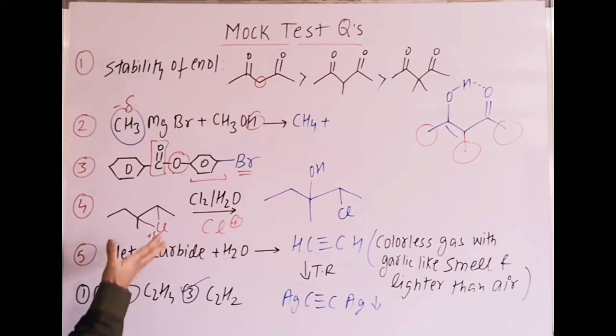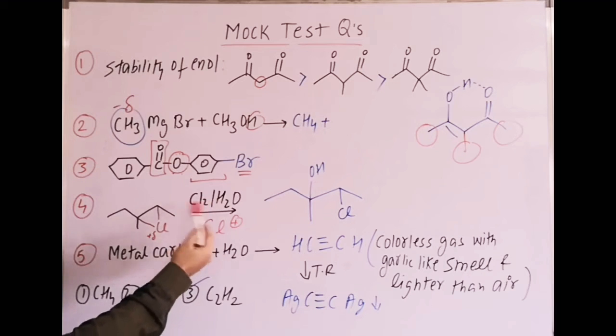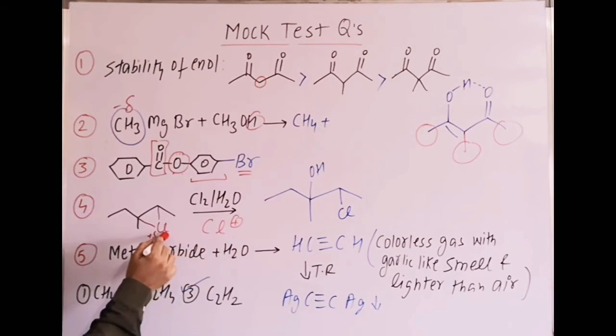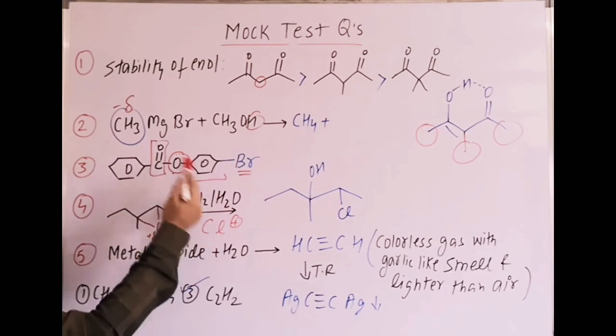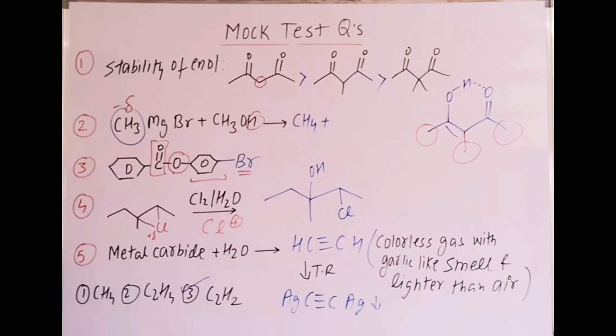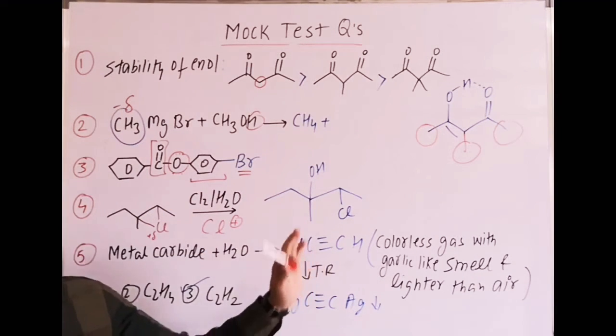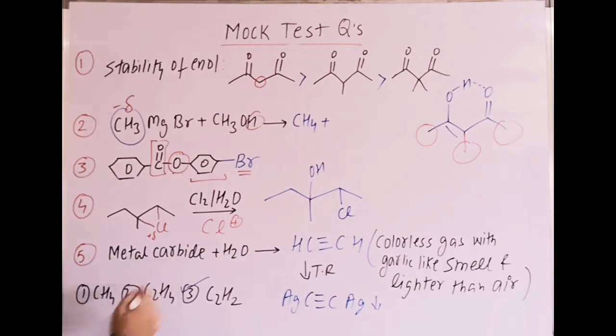Next reaction is addition of HOX, hypohalous acid. In that case, Cl plus acts as the electrophile, a cyclic halonium ion is formed, then backside attack takes place by OH in the form of H2O, it attacks and we get this compound. So it is anti-addition.